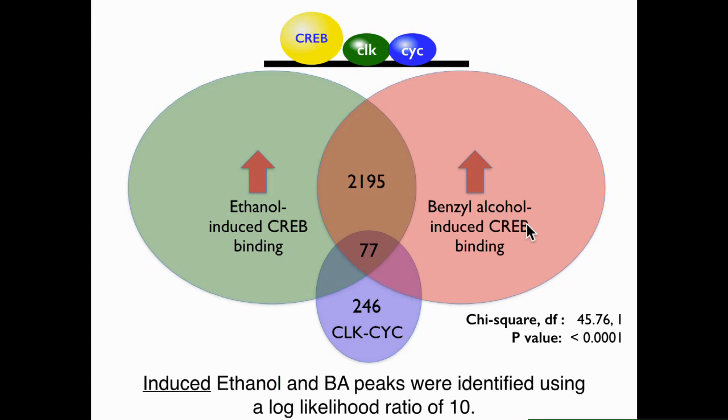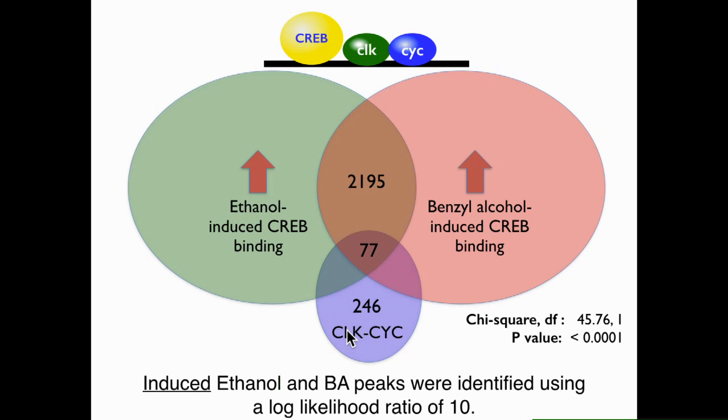So one of the things that we've thought is we've looked at this and we looked at the intersection between all of these, the three-way intersection, and this is not drawn to scale, so I apologize for that. But what we saw was that ethanol and benzyl alcohol overlap substantially in their CREB binding sites, and that when we then intersect this with clock and cycle, we see that we also get quite a few intersections.